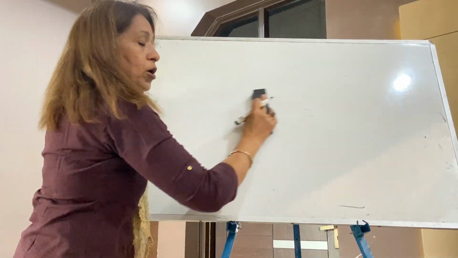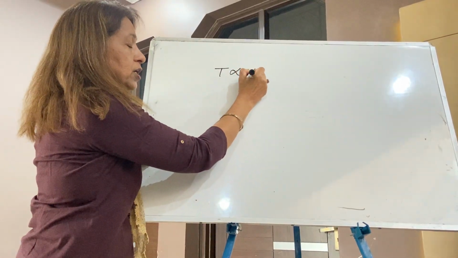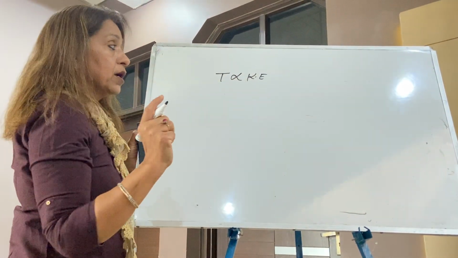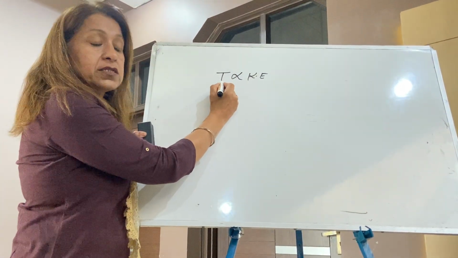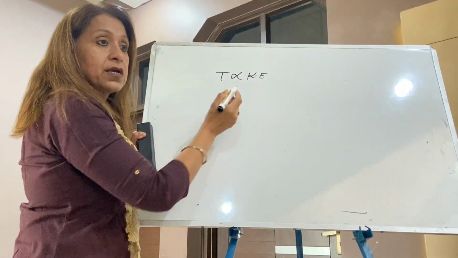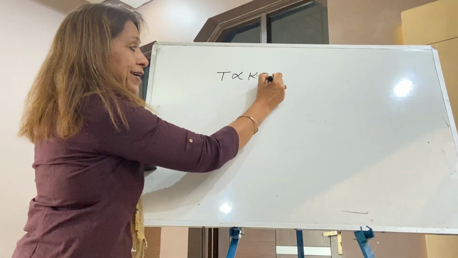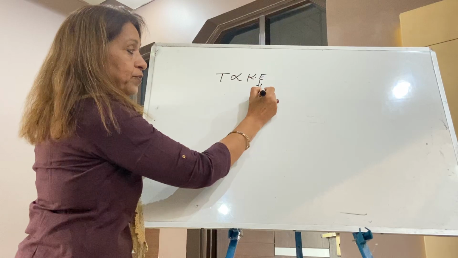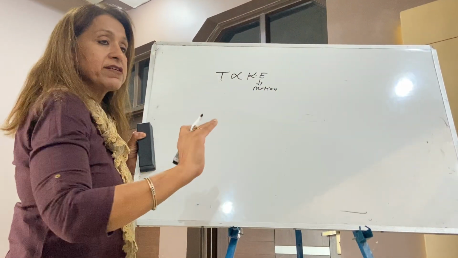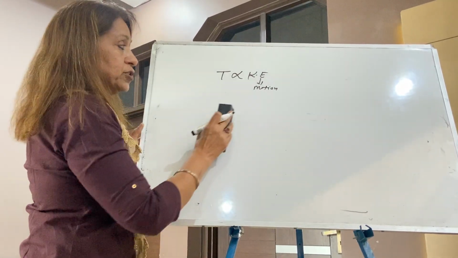Before taking this topic, just remember temperature and kinetic energy are directly proportional. Write down along with me: when the temperature increases, kinetic energy increases; when it decreases, kinetic energy decreases. Students, if you don't know what kinetic energy is, kindly write, it is the energy due to motion. When anything is in motion, it has kinetic energy. When anything is vibrating, it has kinetic energy. So temperature increases, kinetic energy increases.